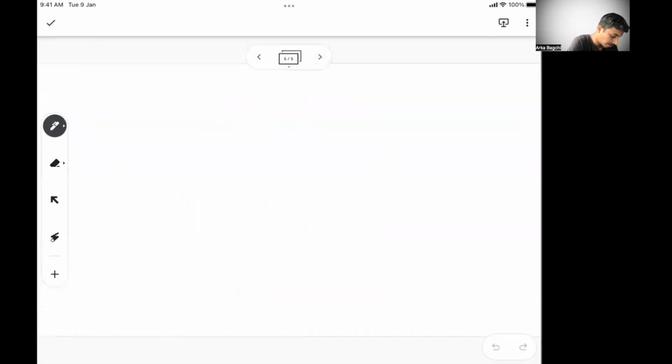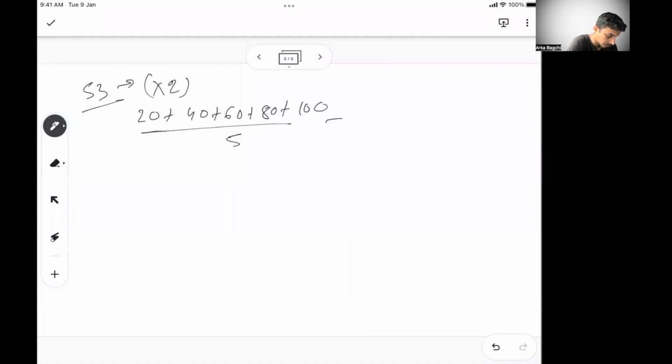Now let's see what happens in case of multiplication. Let's say everyone's marks are doubled. So 20, 40, 60, 80, 100 divided by 5. The total is 300, and 300 by 5 is 60. Your average is also multiplied by 2. Right? So the same thing is happening. Now let's say you divide by 2, so everything gets halved.